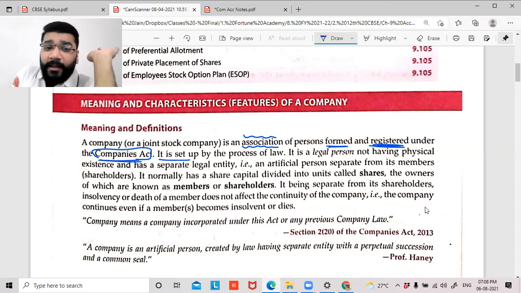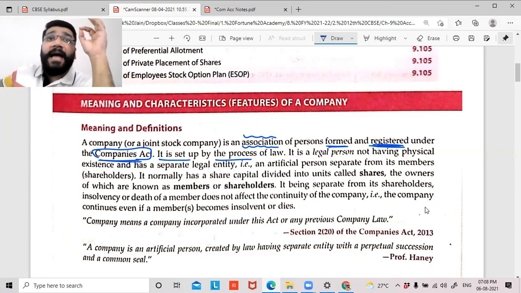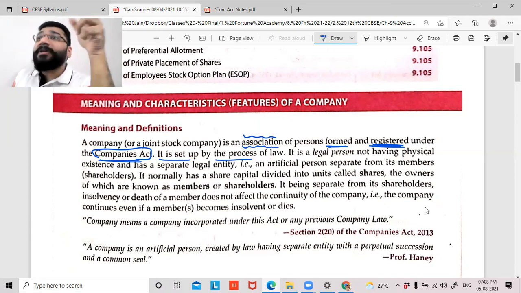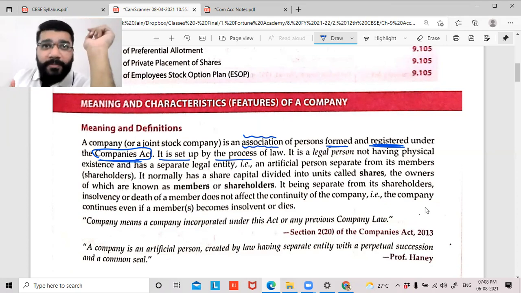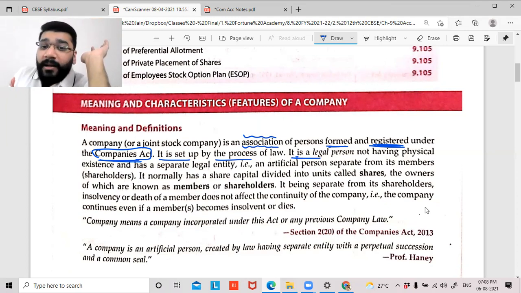So it is set up by the process of law. It means a company is set up by a process of law. In the Companies Act, in the rule book, the steps have been laid down. How do you want to form the companies? And those steps have to be followed. A company is a legal person.